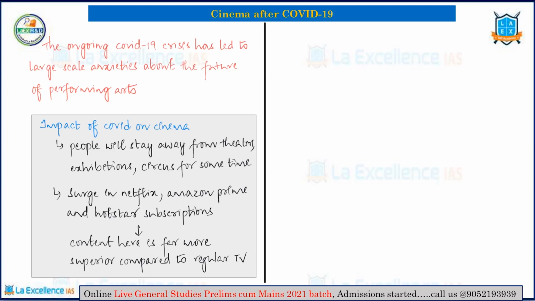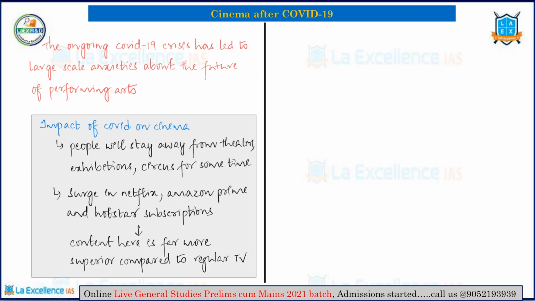So online platforms will provide an alternative to the big screen halls. Their reach is of course limited, because if you look at the rural populace or the remote area, they will be better off going and watching the films in the theater because they know what the theaters are. Now if you tell a remote person, a person in a tribal district or maybe in the remote part of the country, if you ask him if he has a Netflix subscription or an Amazon Prime subscription, he will not understand you. But if you ask him where the theater is nearby, he will be able to probably point it out.